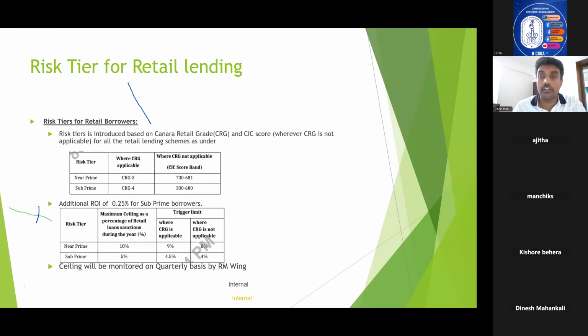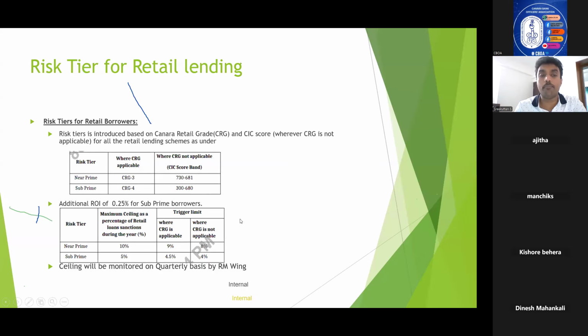For the 11 schemes that we have mentioned there, CRG rating is not applicable, so we need to categorize them also. For that, we rely on their CIC score. 730 to 681 means they will be near prime, and 300 to 680 means subprime. What you have to understand is that if CRG rating is applicable, the risk tier calculation is based on CRG rating, and if CRG rating is not applicable, it is based on CIBIL score.